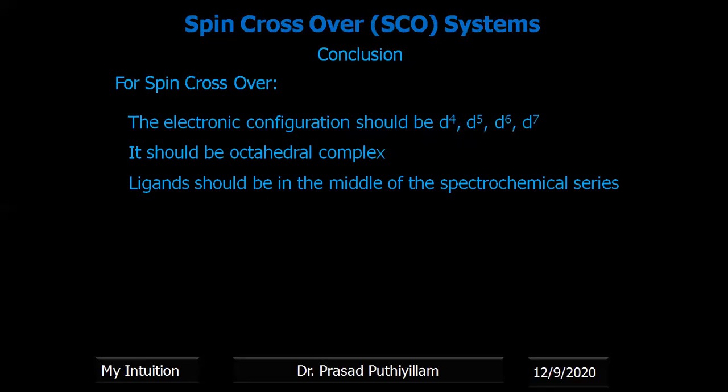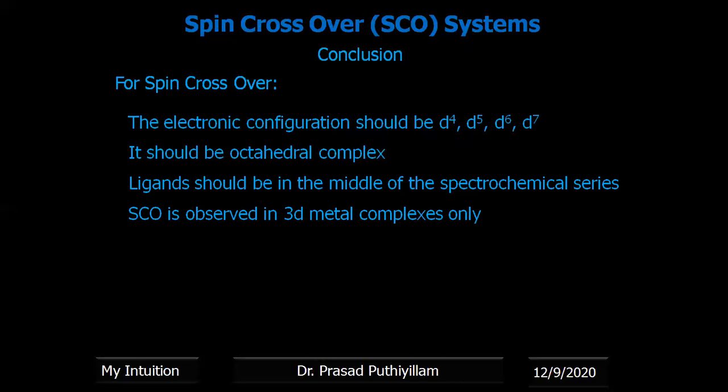The ligand should be in the middle of the spectrochemical series. You know what the spectrochemical series is? Based on the field strength of the ligands, we arrange the ligands in decreasing or increasing order. The ligands that we use in a complex, if it should give a spin crossover system, should be in the middle of the spectrochemical series. That means it should not be a too weak donor ligand or too strong donor ligand.